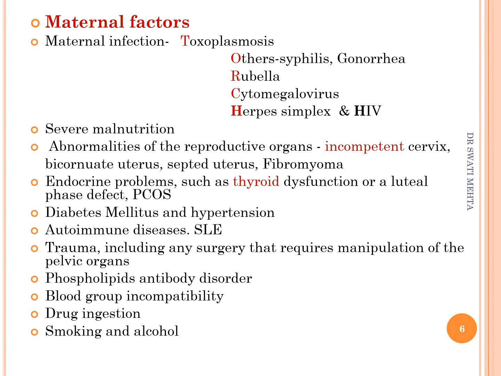Any trauma or injury to the pelvic organs, or phospholipid antibody disorder, or blood group incompatibility, that means the husband is having a positive blood group and the wife is having a negative blood group, and if the baby is of positive blood group, chances of abortion are high. And bad habits like smoking and alcohol are causes for abortion.